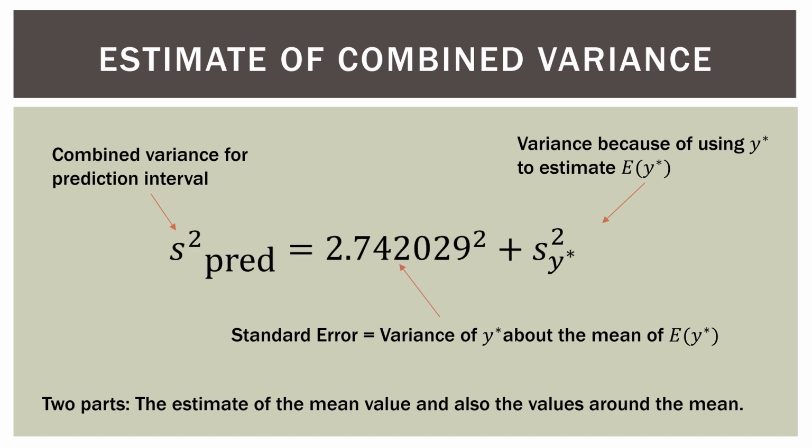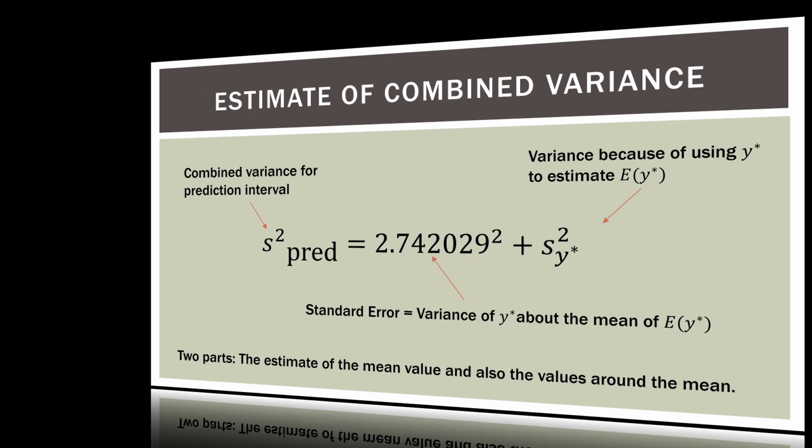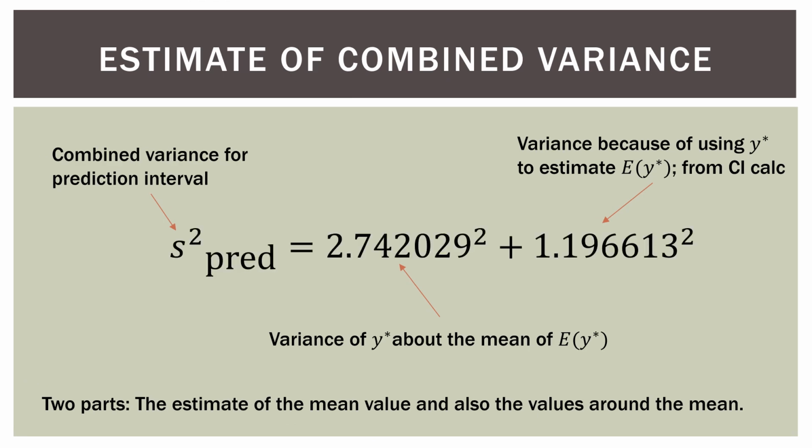We've got to figure this out. 2.742029 actually came from our regression output. It's the standard error of the estimate or the root mean square error, depending on whatever software you're using. And then we've got to figure out this s squared on the right. The good thing is we already have it from the confidence interval calculation in the previous video. All we've got to do is square each one of those two things we already have and then add them together.